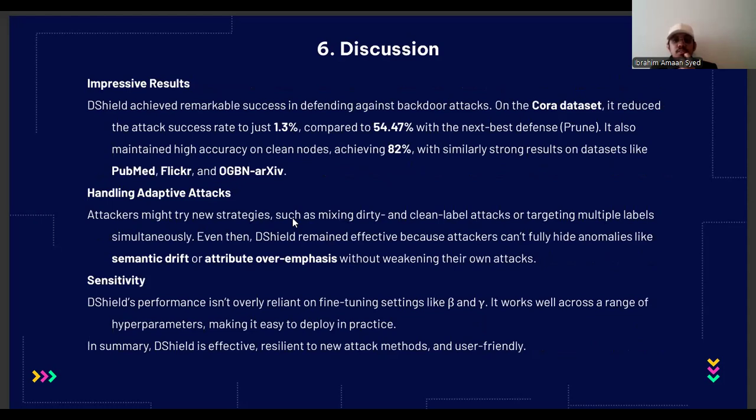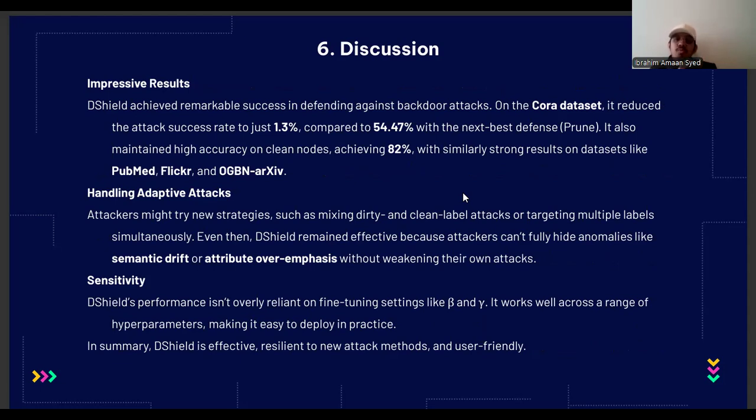And let's talk about discussions. It showed impressive results with the main three data sets we discussed. It dropped the attack success rate by about 80%, like we spoke about, and the accuracy only changed by about 1%. It's also good at handling adaptive attacks. That's the second point.